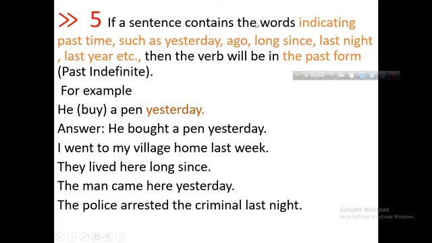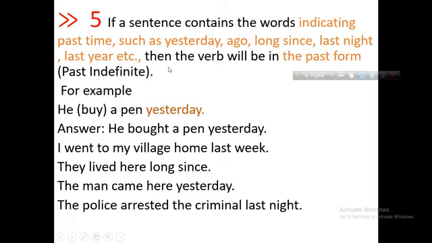If a sentence contains words indicating past time, in number 5, you will get past indefinite tense. So, if you get a word like yesterday, ago, long since, last night, last year, the sentence will be past indefinite, and the verb will be in the past form.